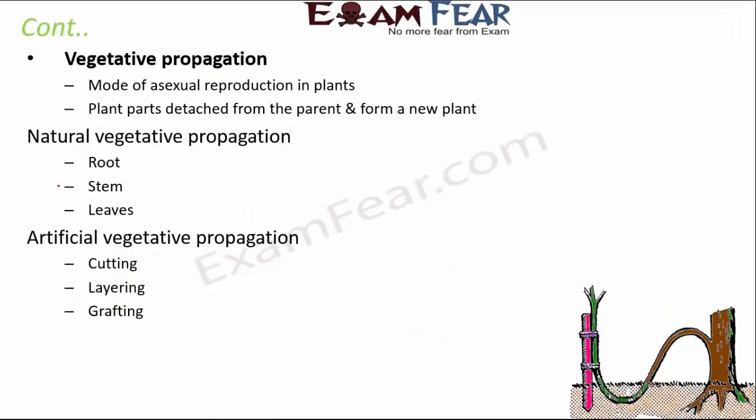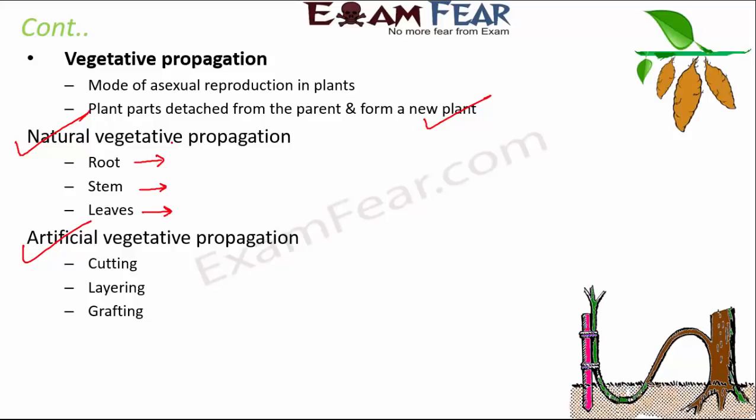Vegetative propagation is again a mode of asexual reproduction in plants. Here plant parts are detached from the parent, and then they are capable of forming a new plant. Now there are two types of vegetative propagation. One is natural vegetative propagation, the other one is artificial vegetative propagation. Natural vegetative propagation can happen by roots, by stems, or by leaves. For example, you can see vegetative propagation by roots in case of sweet potato, dahlia, or guava, where buds develop in the thick fleshy roots.